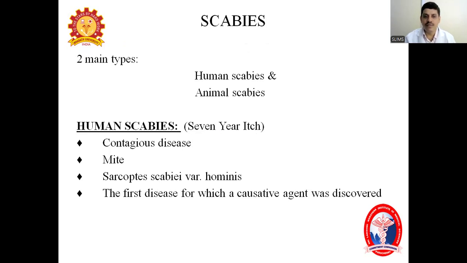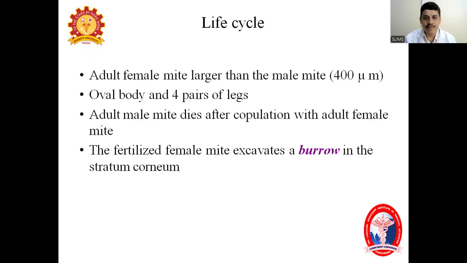There are two main kinds of scabies, human scabies and animal scabies. First, we'll discuss human scabies, which is also called the seven-year itch. The name is given like that. It's not literally seven years, but severe itching will be there. Scabies is a contagious disease caused by the mite Sarcoptes scabiei var. hominis, the first disease for which a causative agent was discovered, as we already said. It's a very old disease.